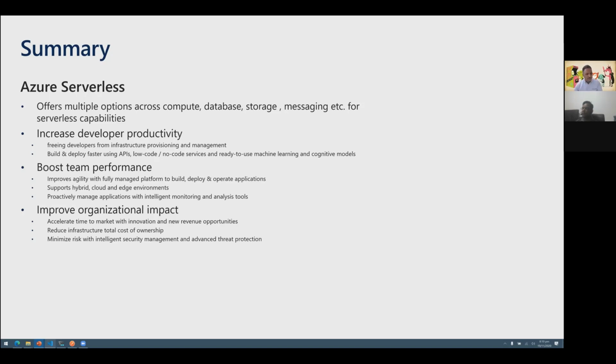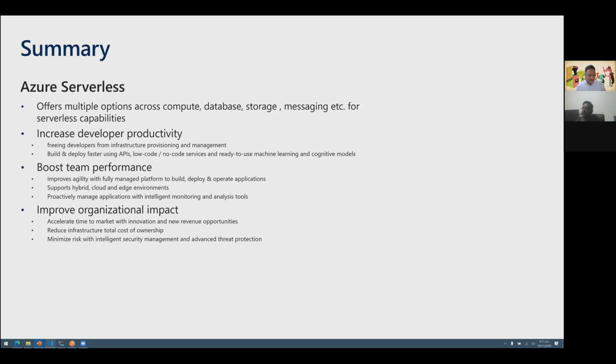Your organization can build applications faster. You look at all those built-in providers or built-in connectors which are available. If you were to do that using, let's say, an API provided by that particular connector, it would take a lot of time. It abstracts all those kind of things, and we get this huge productivity boost by means of having these visual designers. And we also have a lot of support in terms of intelligent monitoring and analysis as well.